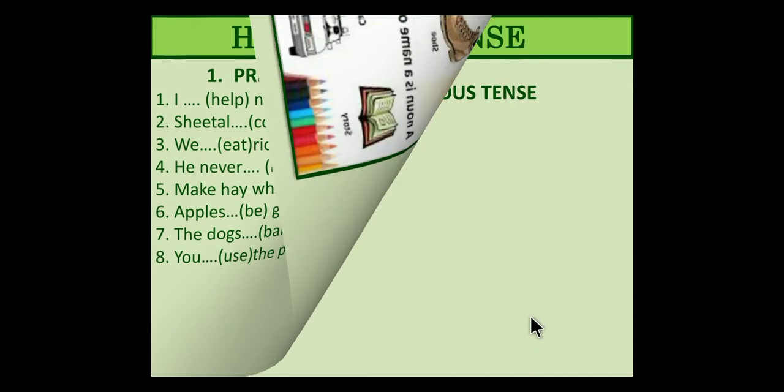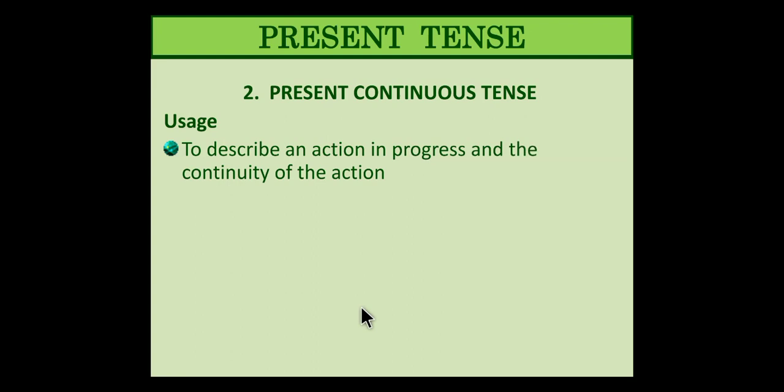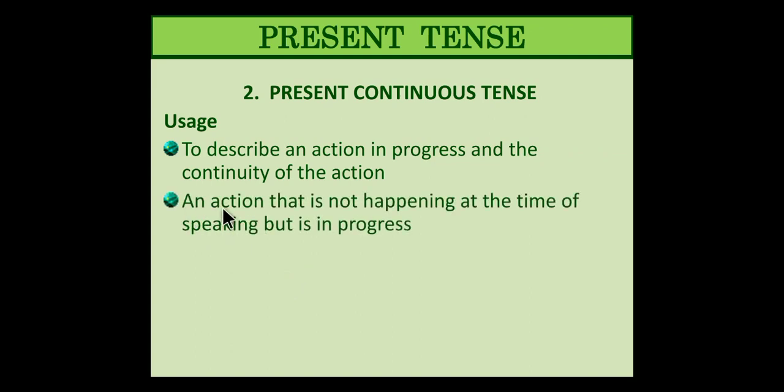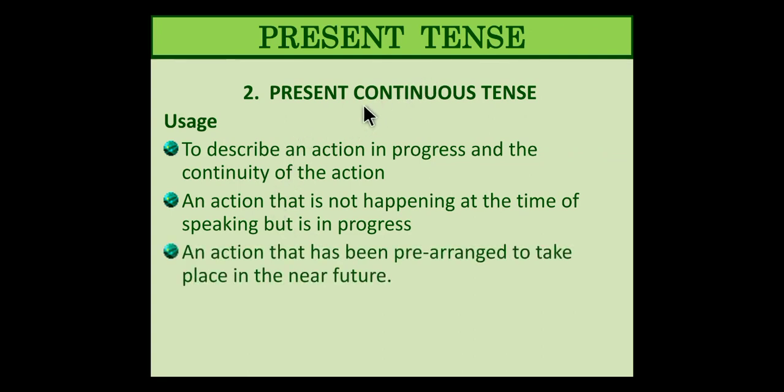Okay. Next, present continuous tense. Present continuous tense is used to describe an action in progress and the continuity of the action. Then an action that is not happening at the time of speaking, but it is in progress. Something that is not happening right now, right when I am speaking, but it's in progress. So that is what present continuous tense is. It means it is happening, but it can be that it's not happening when I'm speaking.